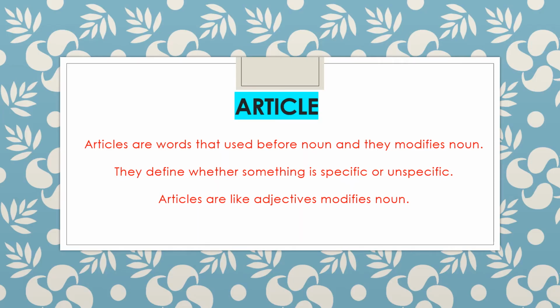The very first question that comes in our mind is, what are articles? So let's see. Articles are words that are used before a noun and they modify the noun. They define whether something is specific or unspecific. Articles are like adjectives. As we all know, adjectives also modify nouns, and articles are also used to modify nouns.